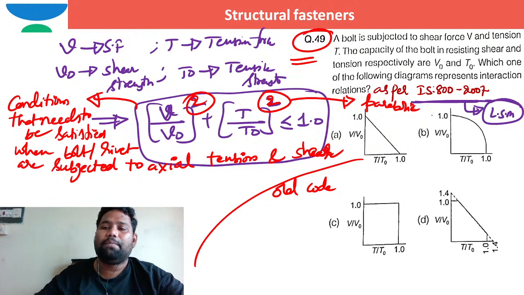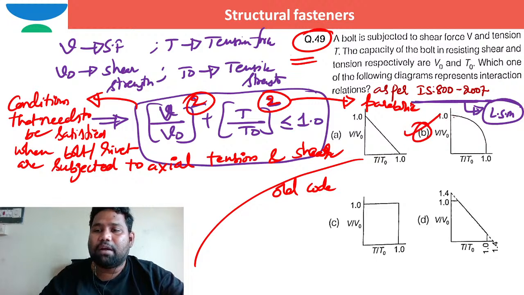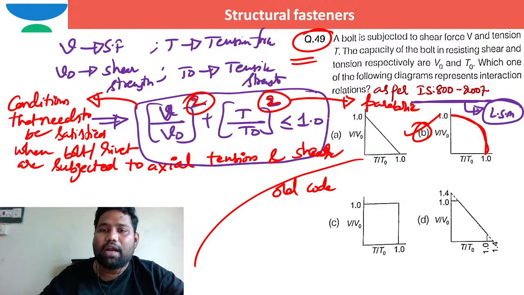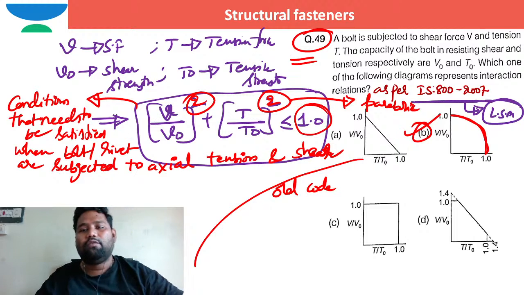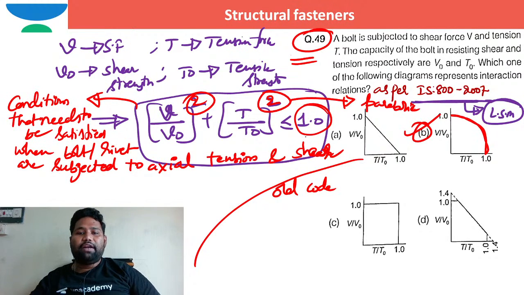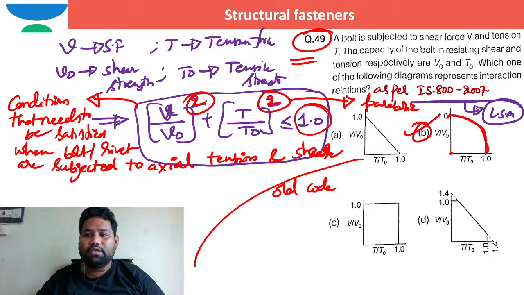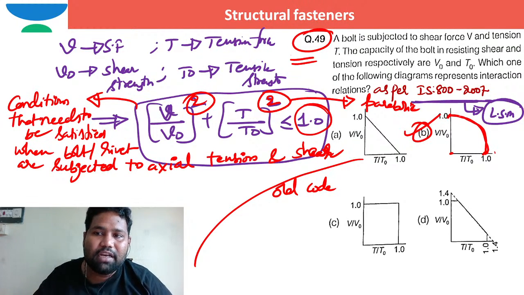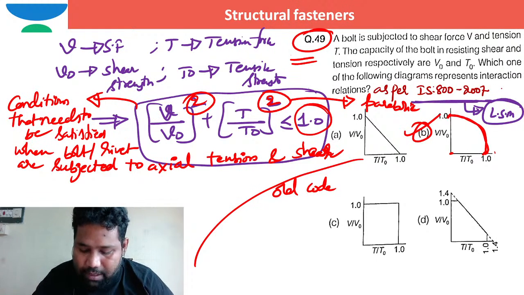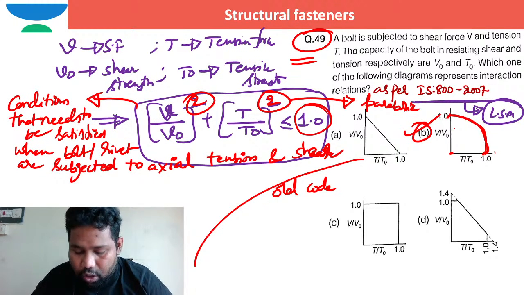So directly you can pick option B itself, it is correct because the variation is just like that of a parabola, and the maximum limit is 1. When v by v naught is 1, t by t naught is 0. When t by t naught is 1, v by v naught is 0, and the variation between these limits 0 and 1 is just like that of a parabola. This is the answer as per limit state method. So answer is B, no doubt.